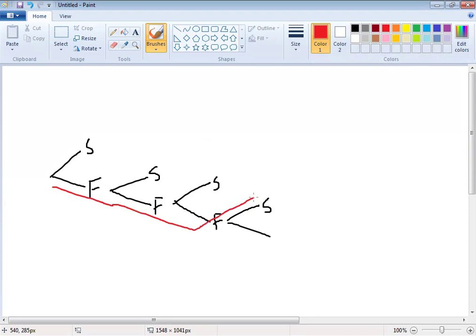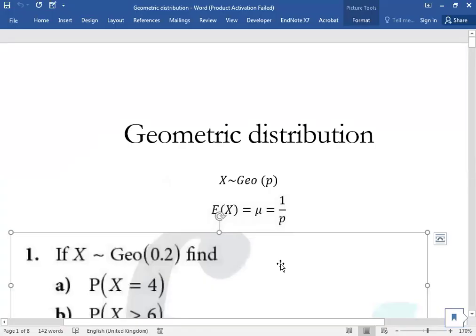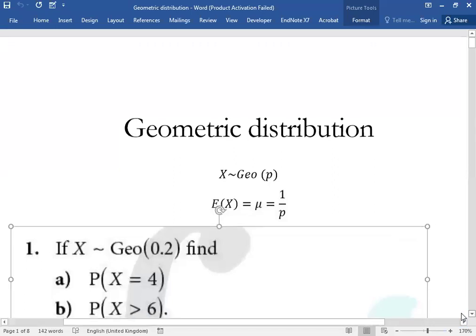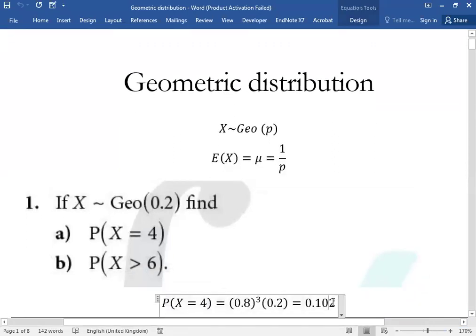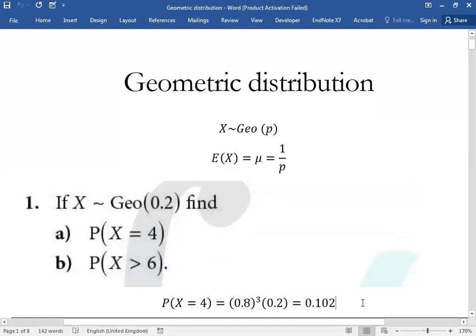This is the question. So if the probability of success is 0.2, what is the probability of failure? 0.8 to the power 3, 0.8 cube, and multiply by 0.2. Do it. And you should end up getting 0.102. If you're getting anything else, do let me know.